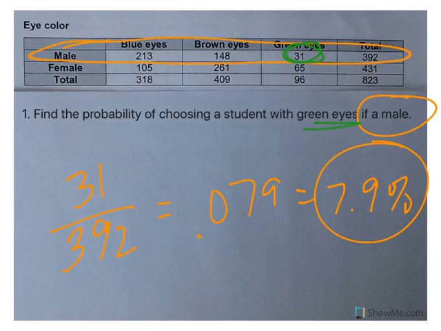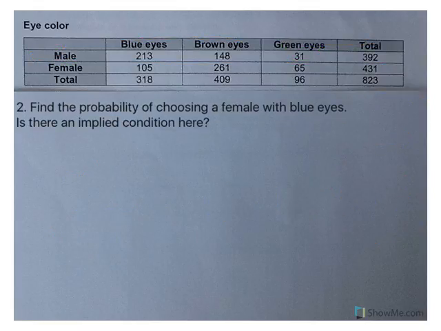Number two, find the probability of choosing a female with blue eyes. Is there an implied condition here? Now, I don't see the word if, I don't see the word given, and that doesn't necessarily mean that you have a conditional. But when I read this, and if you see it differently, please send me a message, find the probability of choosing a female with blue eyes, to me, this looks like an and statement. I want a female and blue eyes. So a female with blue eyes is here.